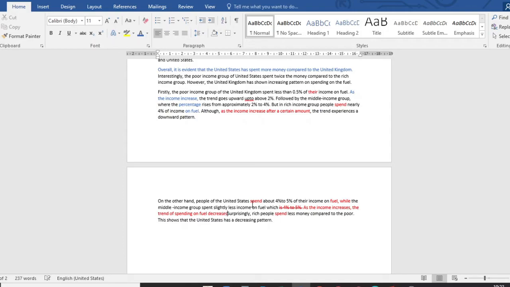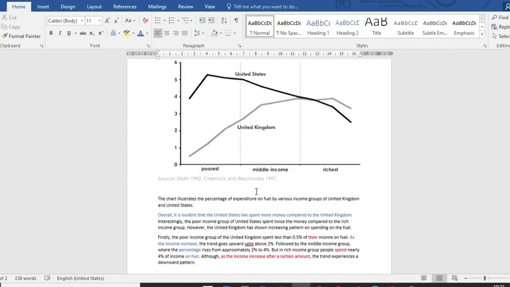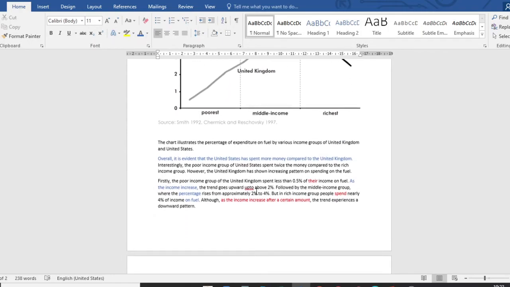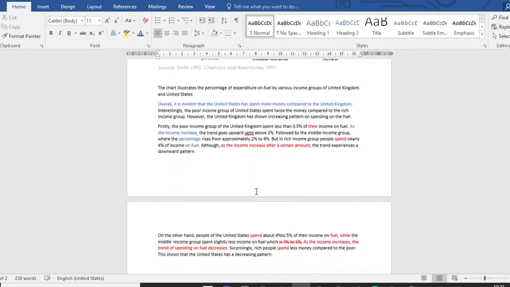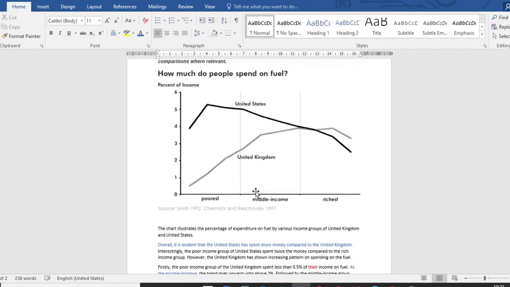Okay. Surprisingly, rich people spend less compared to the poor. This shows that a United States has a decreasing pattern. Fine. The structure is fine. There are some grammatical mistakes and there are some understanding mistakes which you will have to take care of. Thank you.